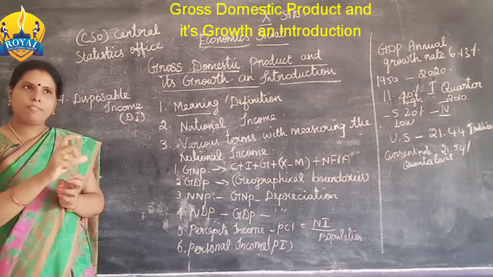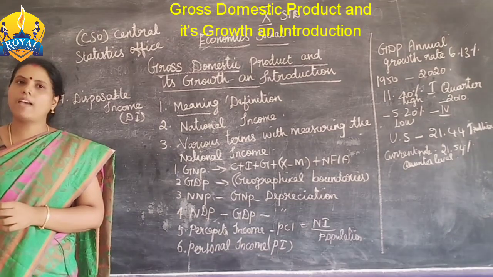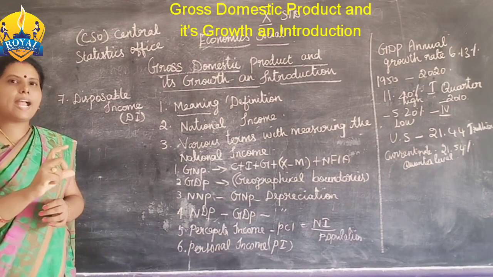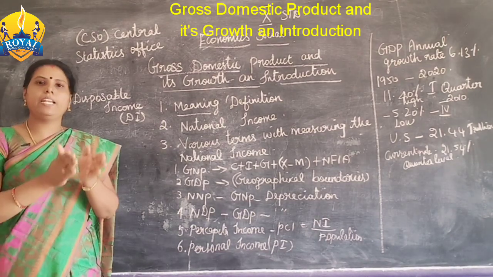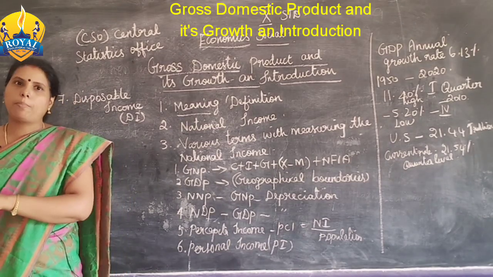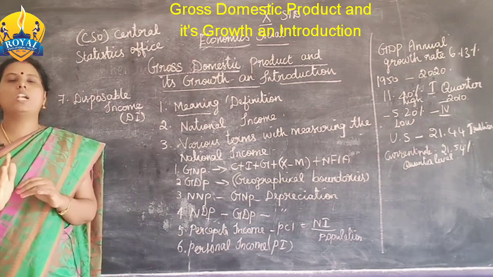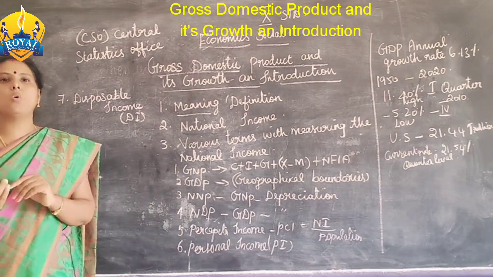So only the total value of the final product is added, not the tea powder price, milk price and sugar price separately, because that would be what we call double counting. ரெண்டு தடவை கவுண்ட் பண்ண மாதிரி ஆயிரும்.